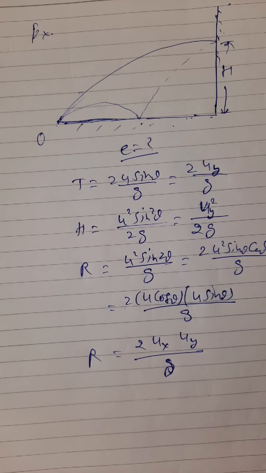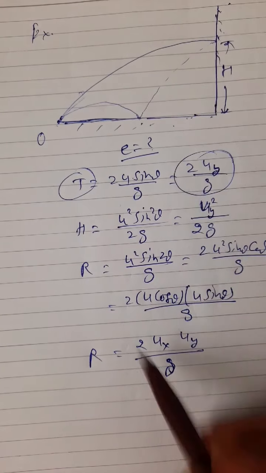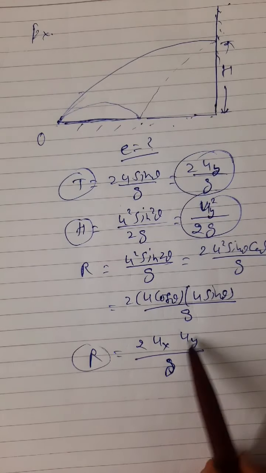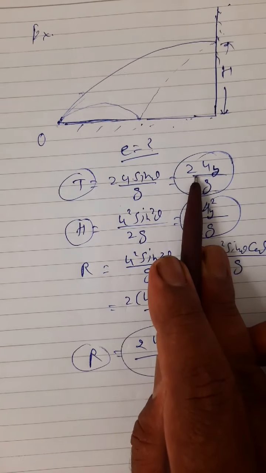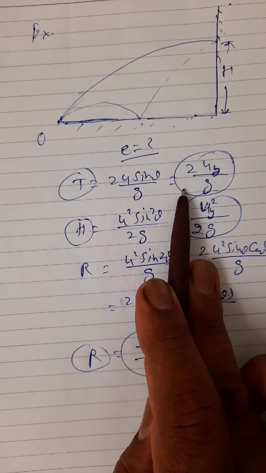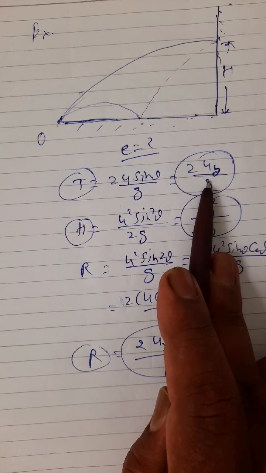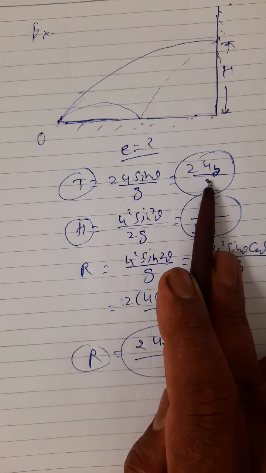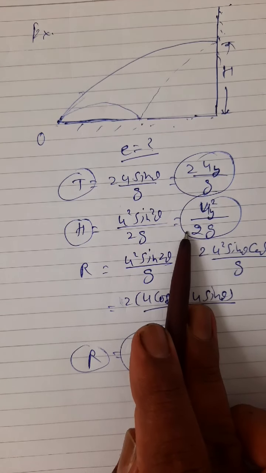Actually, in projectile also, if you write this in this way, lots of problems are solved easily. Now, this is very important. Look, the time of flight depends upon the vertical component of velocity only. This is very interesting here. The time of flight depends upon the vertical component of velocity, right? And height also depends upon the vertical component of velocity.